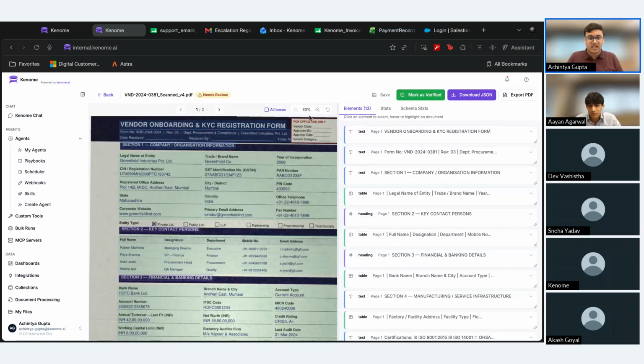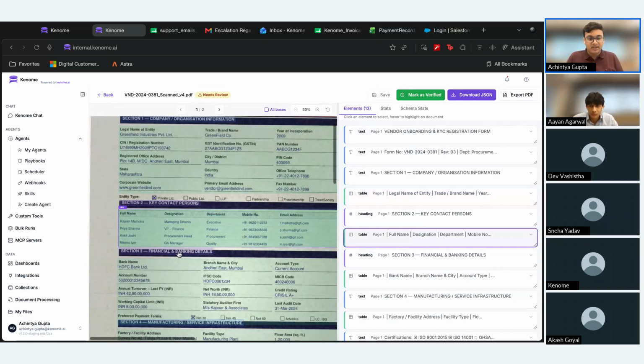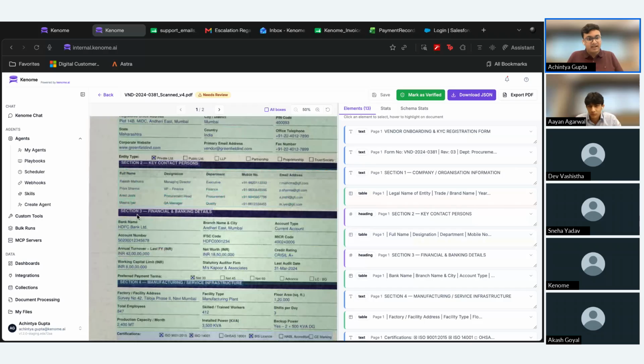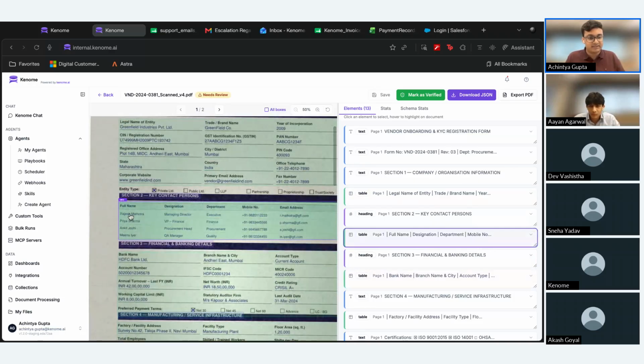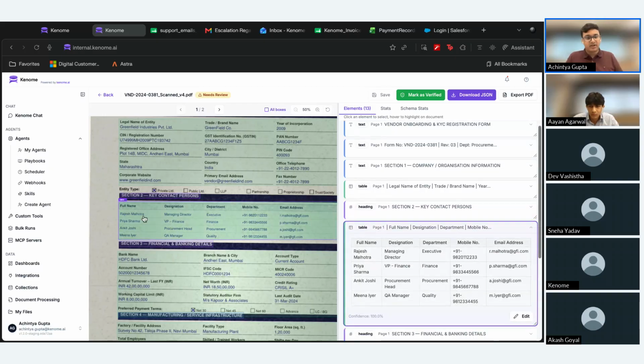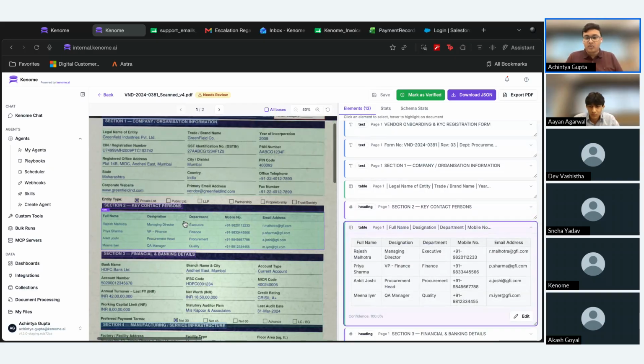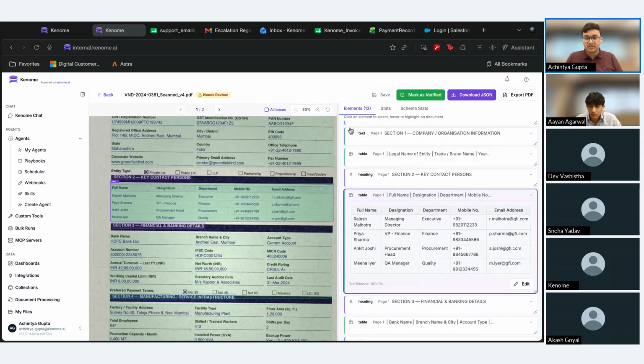So this is what the extraction actually looks like over here. And we can see that the pipeline that we've created has identified the various different elements within this document. So for example, this right here is identified as a table, and this is a heading. If I were to click on this table, for example, we can see in the extraction part of the document, the entire table has been digitized for your reference. And the good part is that it maintains the structure of this extraction.